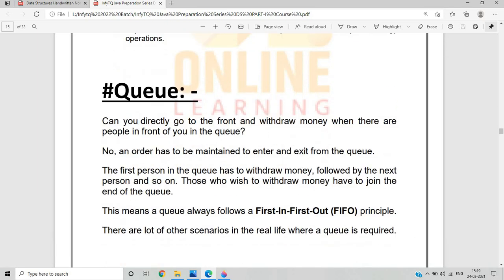Let's move on to the next data structure, called queue.